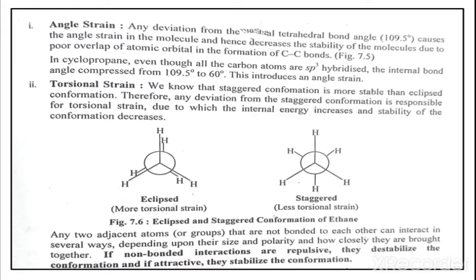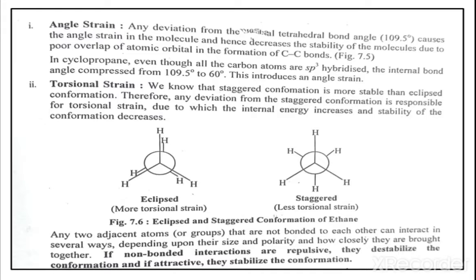Why does the stability of the molecule decrease? Because there is poor overlapping of the atomic orbitals. It's very simple. The conclusion of this point is that if the angle strain increases, the stability of the molecule decreases.